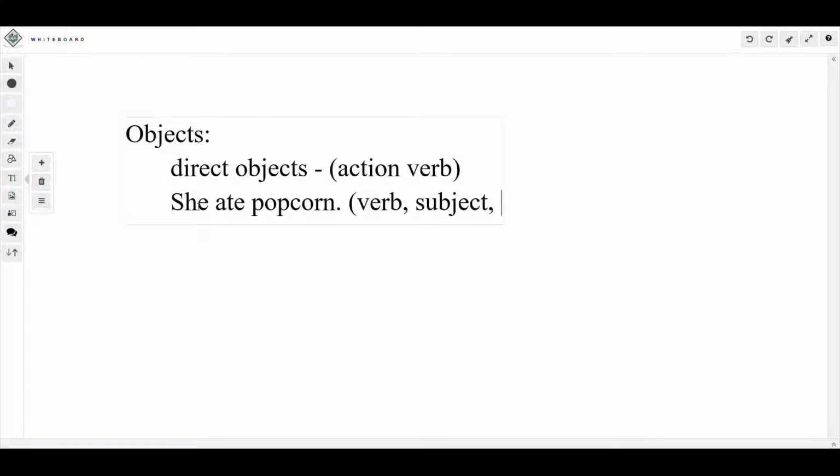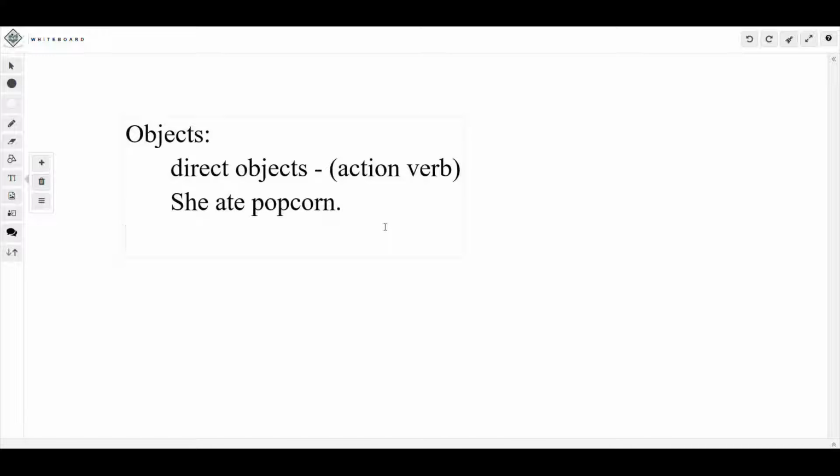Let's see if there is an object that directly receives this. The way you do that, she ate who or what? She ate popcorn. Popcorn answers the question what she ate. And popcorn actually received the action. So that means that popcorn is the direct object. It's the object that directly received the action.